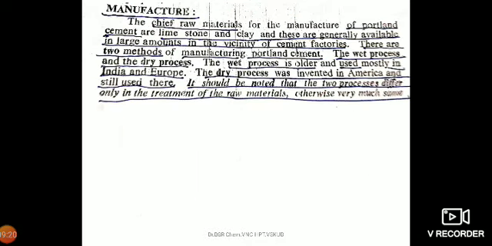Manufacturing. The chief raw materials for the manufacture of Portland cement are limestone and clay, and these are generally available in large amounts in the vicinity of cement factories. There are two methods of manufacturing Portland cement: the wet process and the dry process. The wet process is older and used mostly in India and Europe, and the dry process was invented in America and is still used everywhere. It should be noted that the two processes differ only in the treatment of the raw materials. Otherwise, they are very much the same. The same equipment is used in both cases.